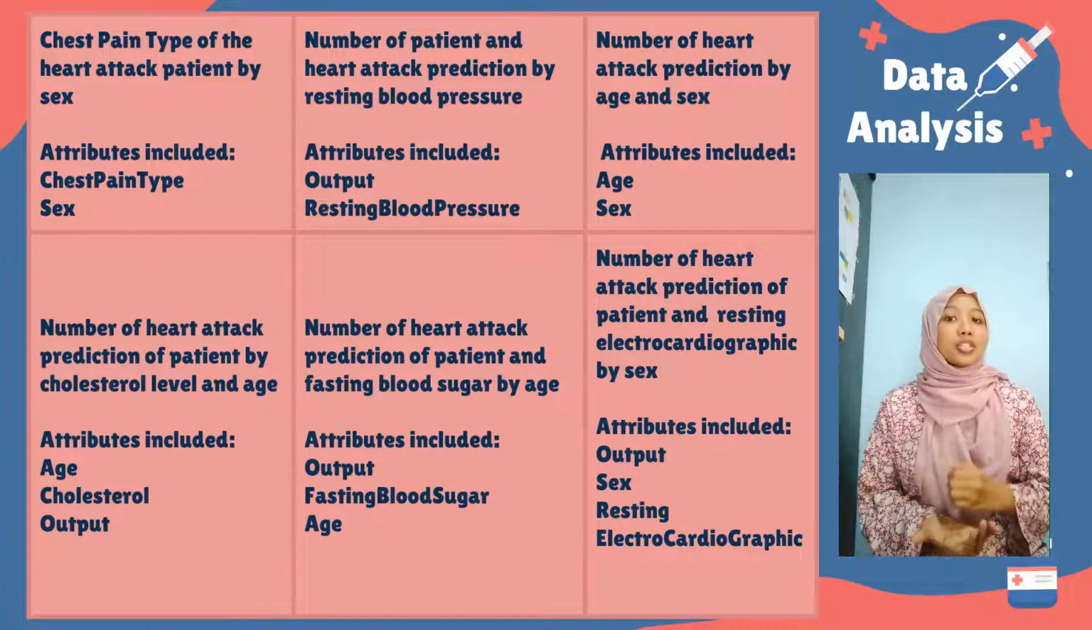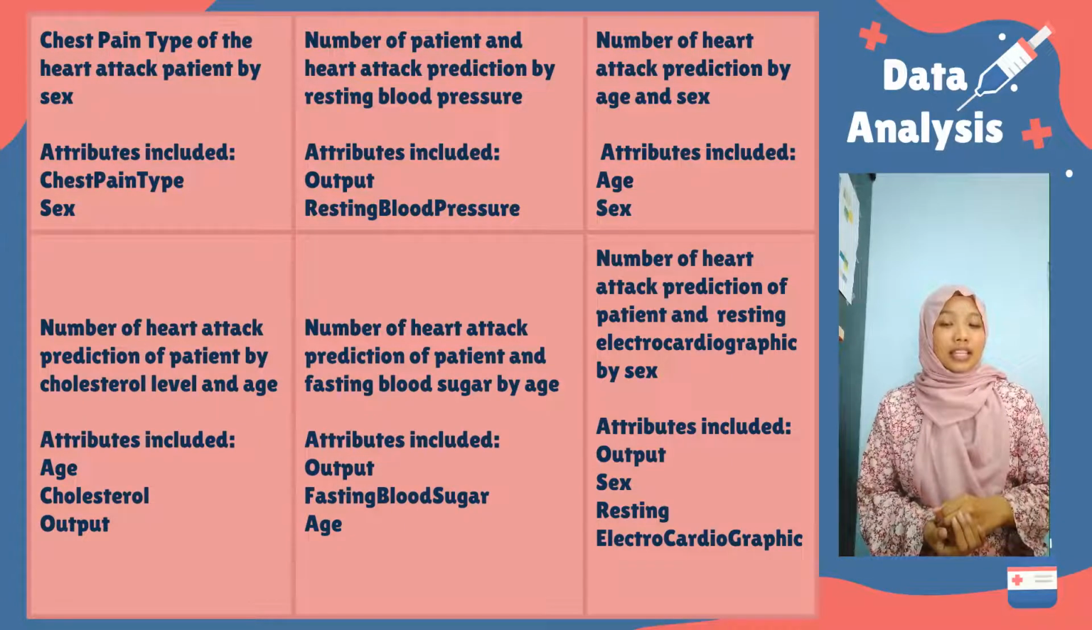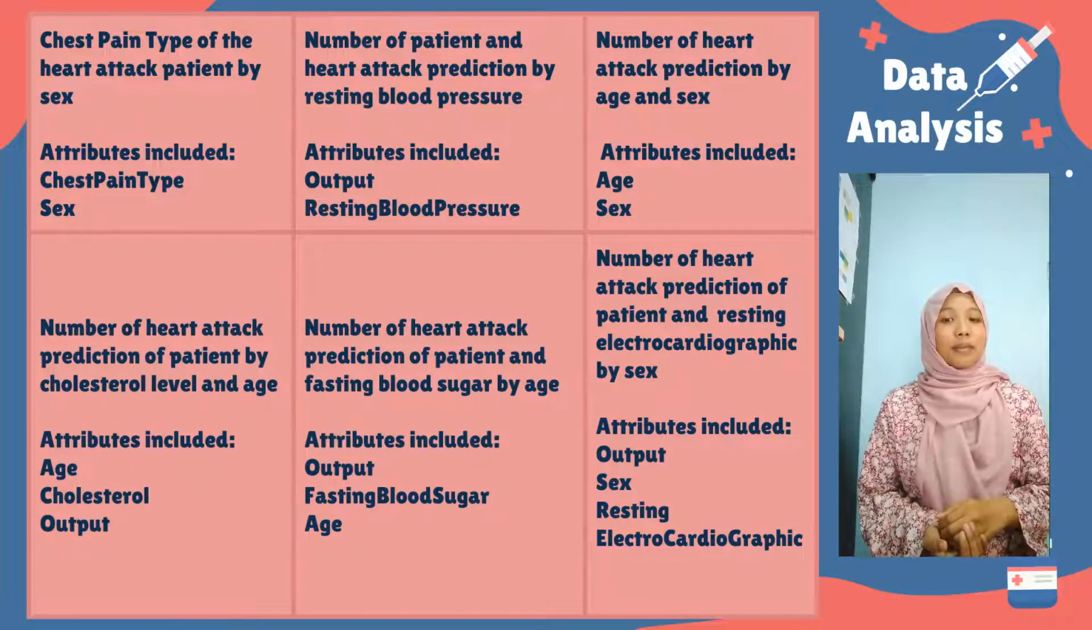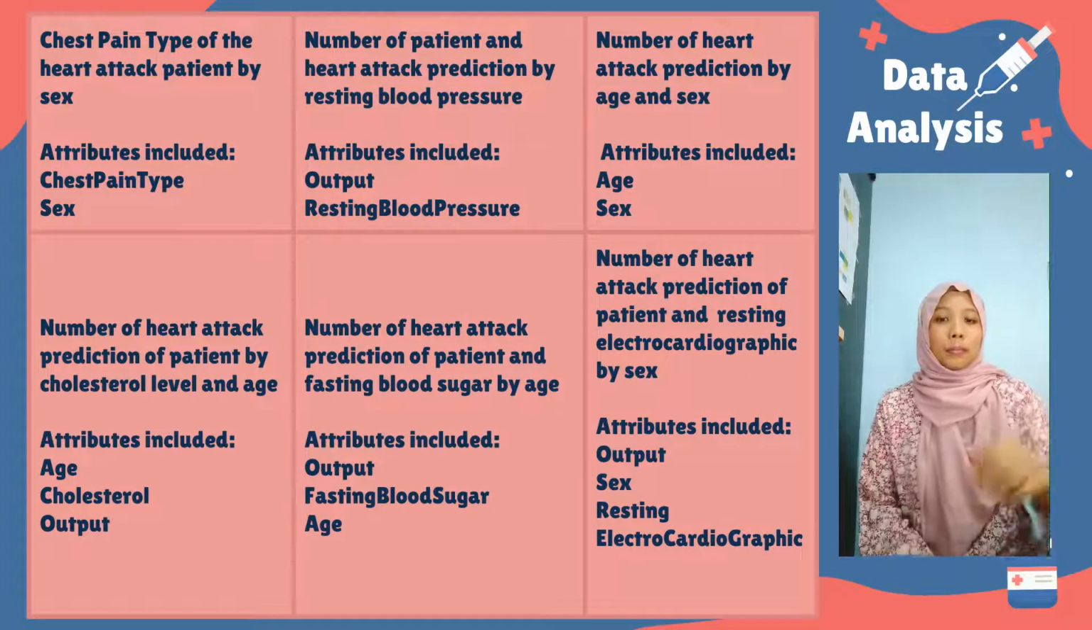The data that has been chosen to analyze are: first, graph about chest pain type of the heart attack patient by sex; second, number of patient and heart attack prediction by resting blood pressure; third, number of heart attack patient by age and sex; fourth, number of heart attack prediction of patient by cholesterol level and age; fifth, number of heart attack prediction of patient by fasting blood sugar; and lastly, number of heart attack prediction of patient by resting electrocardiography.